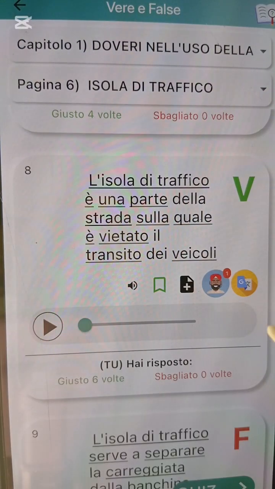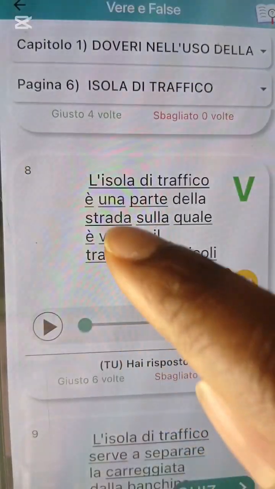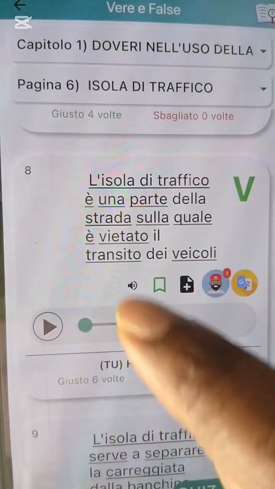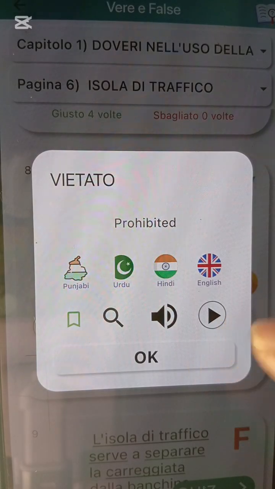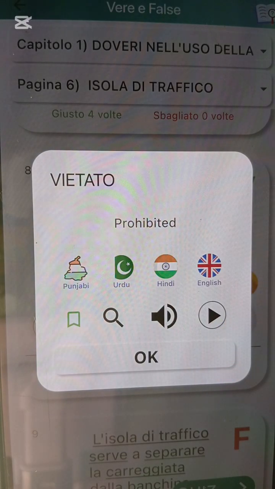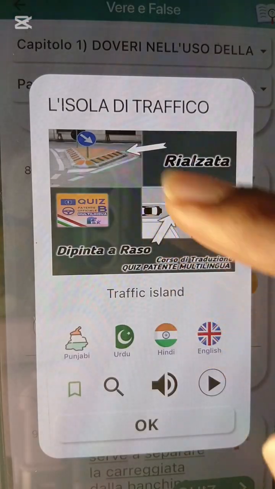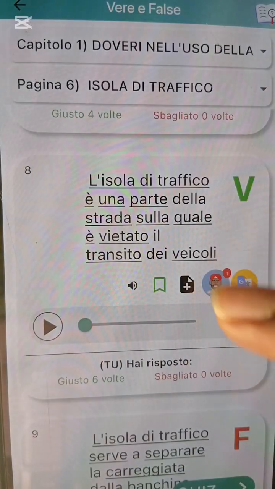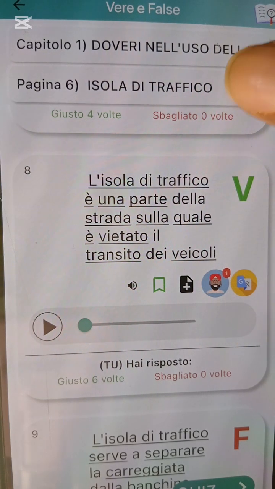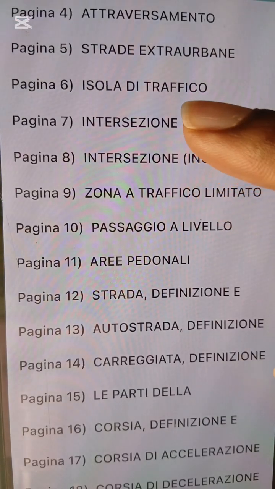Isola di traffico è una parte della strada sulla quale è vietato il transito di veicoli. So they say isola di traffico is a part of the road where it is forbidden, prohibited or forbidden for the transit of what? Vehicles. It means vehicles cannot transit on top of that isola di traffico. They cannot drive on top of that place. So let's go to number 7.